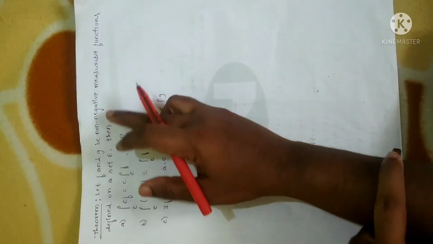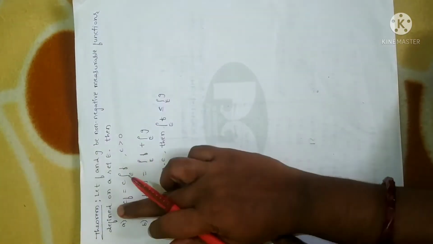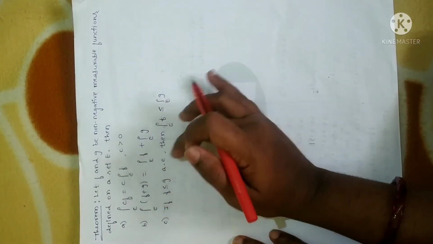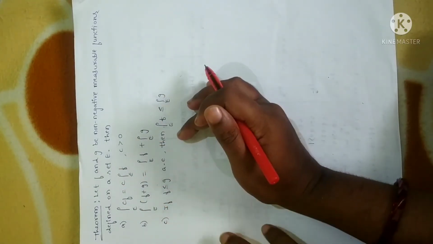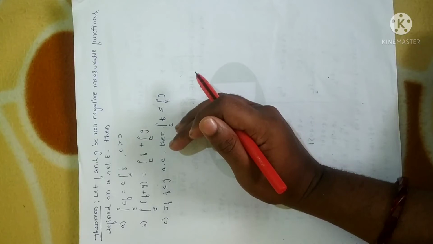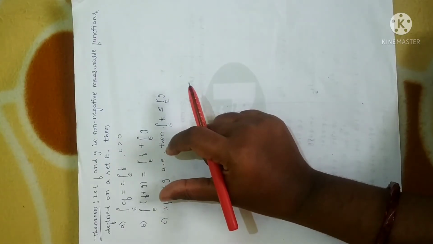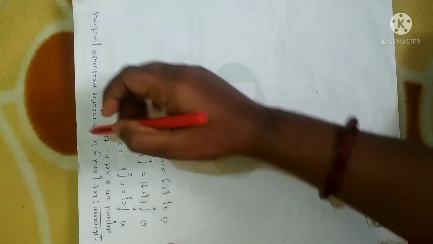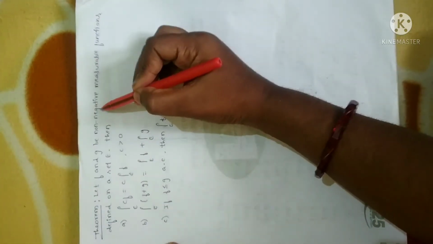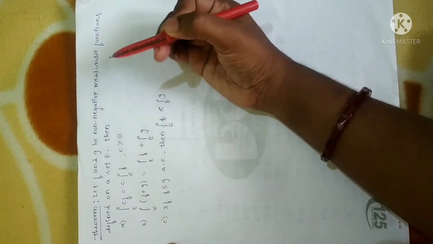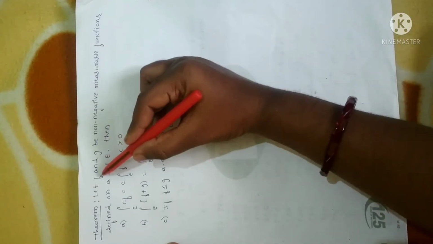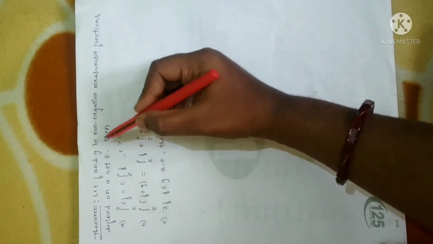If f and g are non-negative measurable functions defined on a set E, then we have to prove all these three statements are equivalent. Moreover, the minute you see the statements, it seems familiar, as if we have already done them. No, it is not. So before going to the statement, you have to make sure which kind of functions f and g are, or which kind of measurable sets they are. Here in the statement, it is clearly given that f and g are non-negative measurable functions.